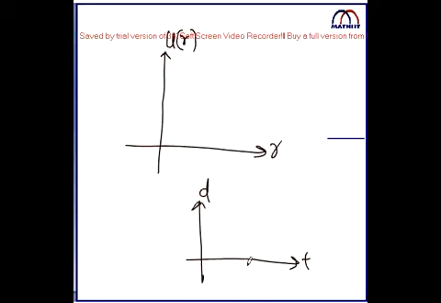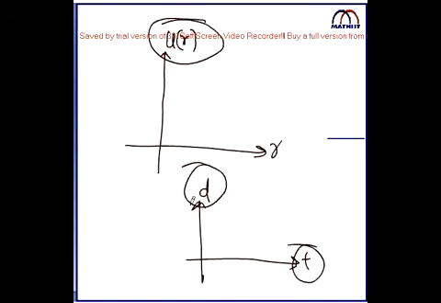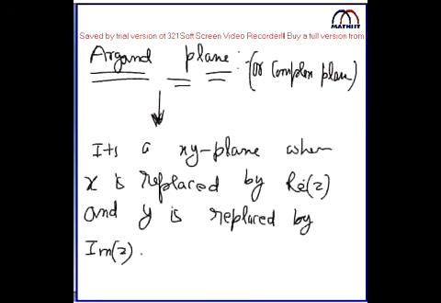The only thing is that in place of the x-axis, now we are drawing the graph of distance with respect to time, or the potential energy with respect to distance. The same way, here the horizontal axis will be written as the real part of Z and the vertical axis as the imaginary part of Z. Nothing else. That's all.